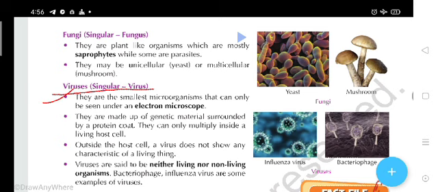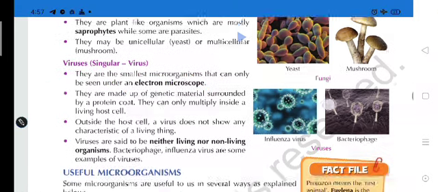So first thing, they are the smallest microorganisms that can only be seen under an electron microscope. It means the size of this type of microorganism is too small, very tiny in comparison to other microorganisms, and we are not able to see them with a simple microscope. To see them we will have to use the electron microscope. Second characteristic of virus is